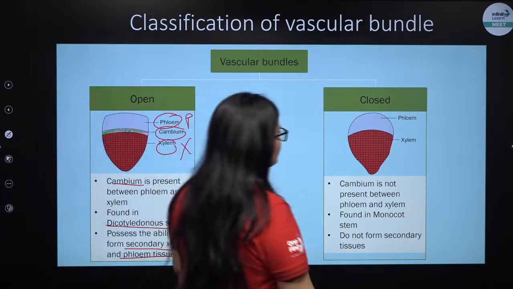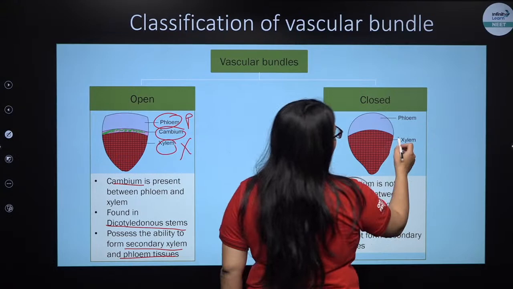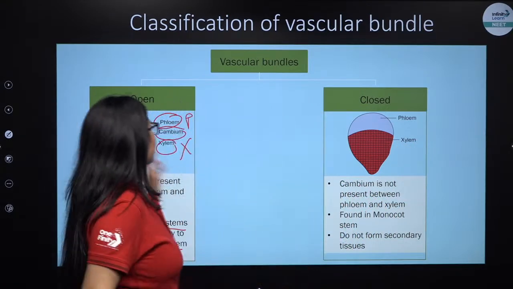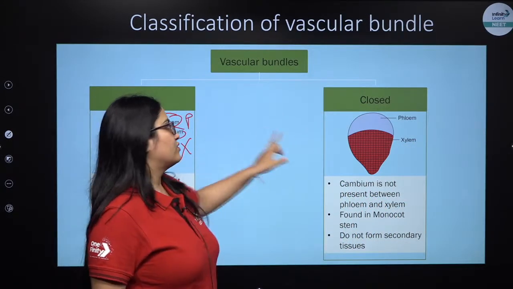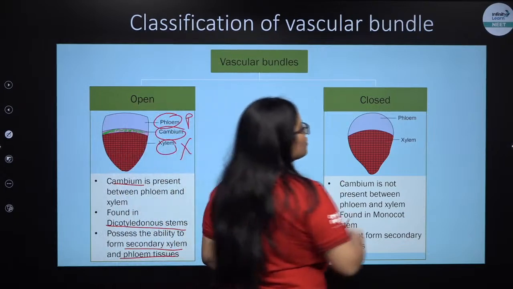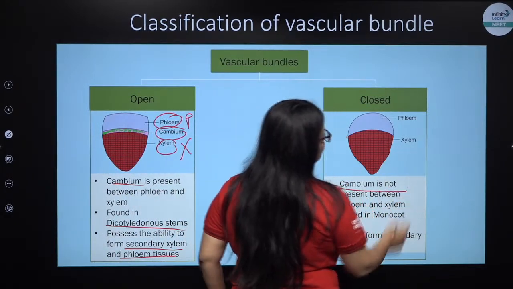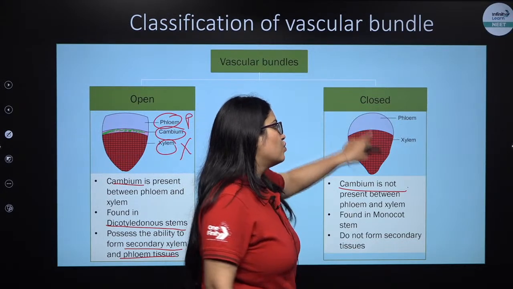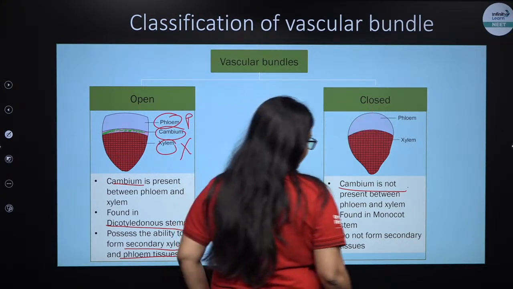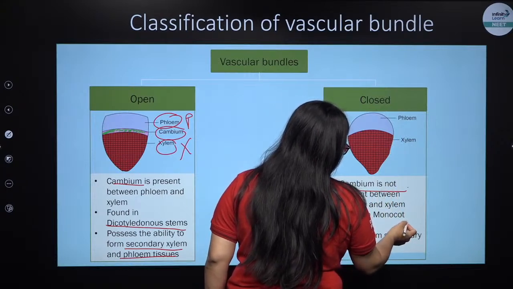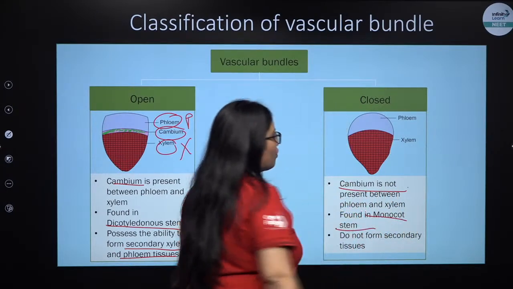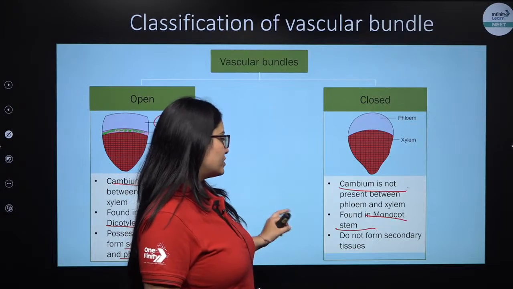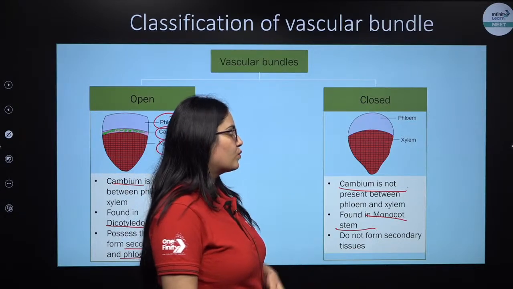Another type is the closed vascular bundle. If you see, the green color strip that was there in the open one is absent here. So there is no cambium here. Because of the absence of the cambium, my dear students, such vascular bundles are considered closed. So there is no cambium between phloem and xylem. Such closed vascular bundles are found in the monocot stem, right? Please notice this, my dear students, and also note one more thing.